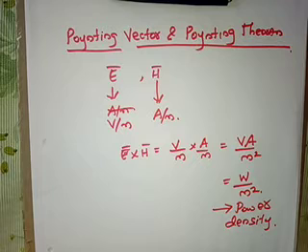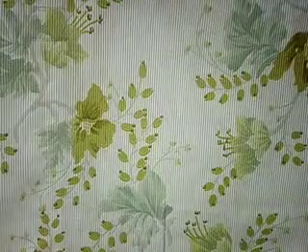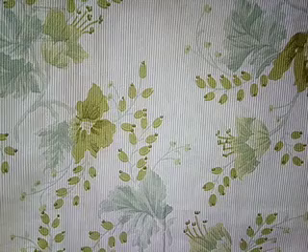If E bar and H bar are vectors, how do we find the power density? Whether we have to take the dot product or the cross product. If we take the dot product, then we get only a scalar quantity, because we know that the dot product always results in a scalar quantity. But the